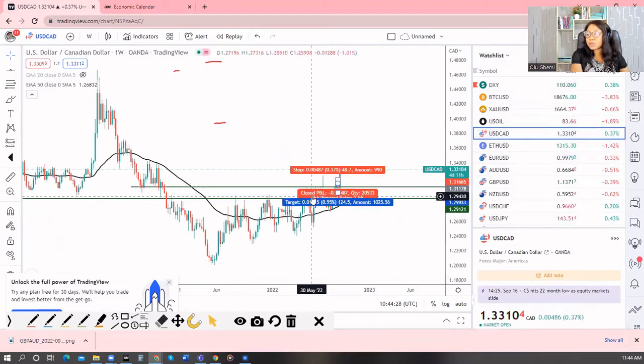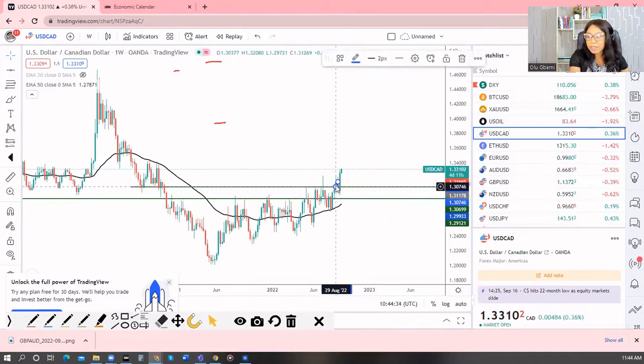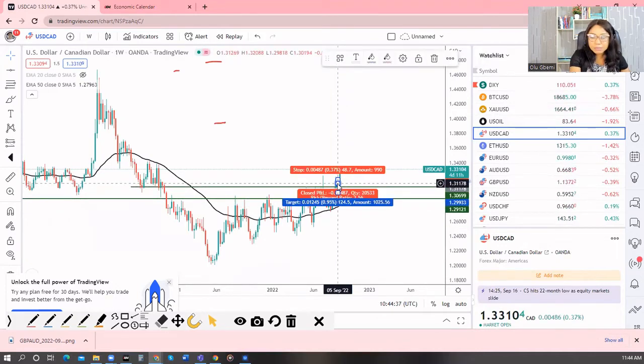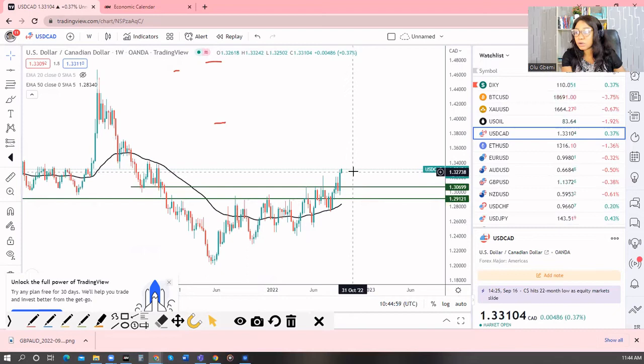USD Canadian dollar, what do we have? Bullish. We had last week closing as an engulfing bullish candle, and you would see that close happening above. Sorry, I'm trying to remove some of this. Okay, you see that's happening above our resistance here. It has pushed up again, retraced with a bearish candle, but last week closed as an engulfing bullish candle. Now it's getting to another resistance zone. Is it going to get there and point back down, or is it going to break to the upper side?